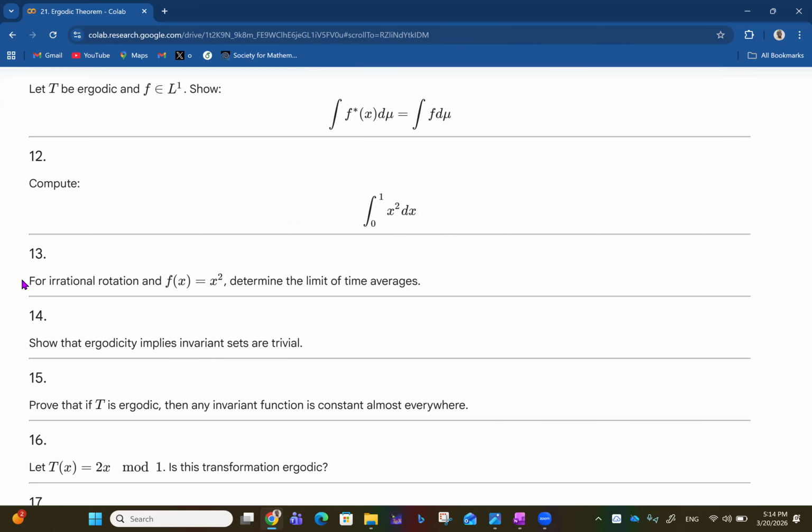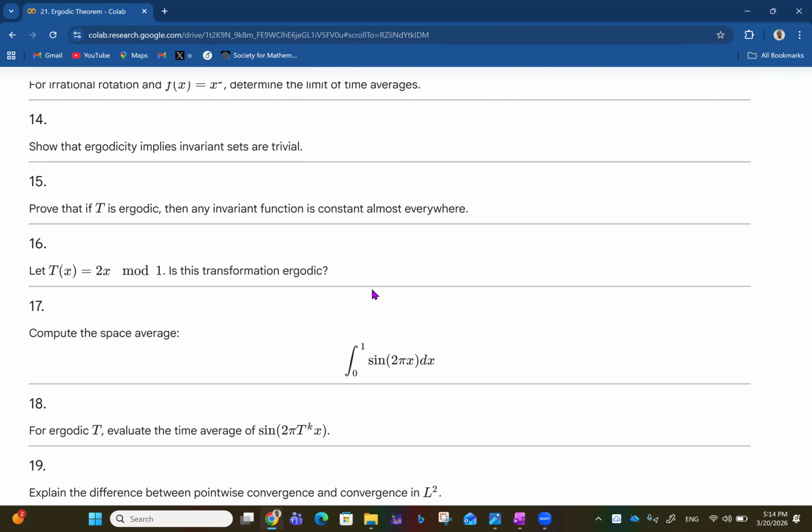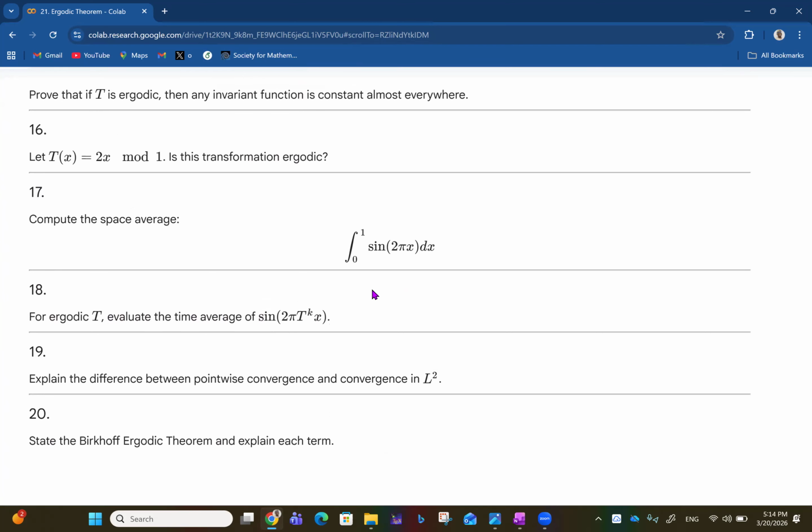So for irrational rotation and this, determine the limits of time averages. You can do that, of course, by integrating also. So try your hands on these questions and see how it all goes.